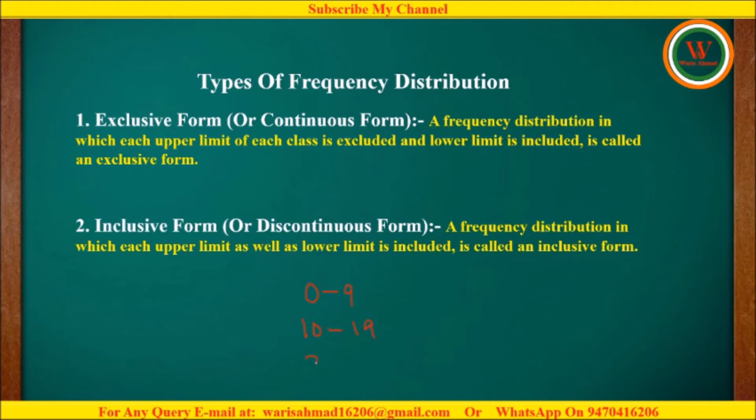Next one is 20 to 29 and so on. Now let us see the definition of inclusive form. A frequency distribution in which each upper limit as well as lower limit is included. Means here we will consider the value from 0 to 9, means 0 as well as 9 both will be included.